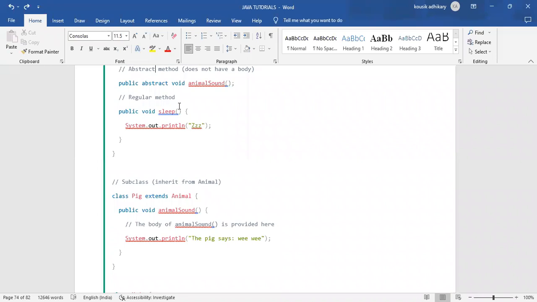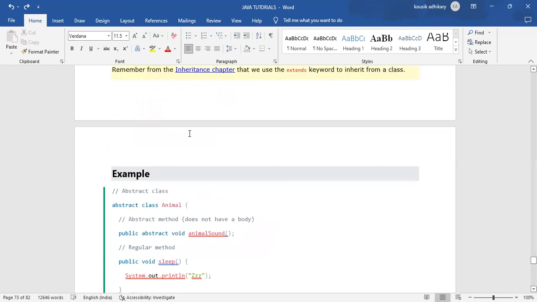Abstract method doesn't have any return type, right? Can it also have a return type? Yes, we can create an abstract method with a return type.